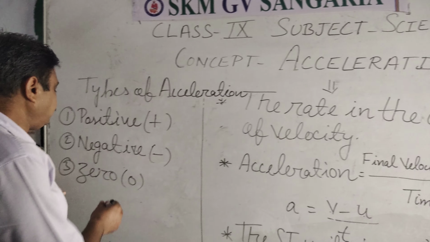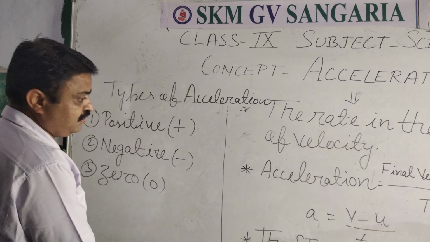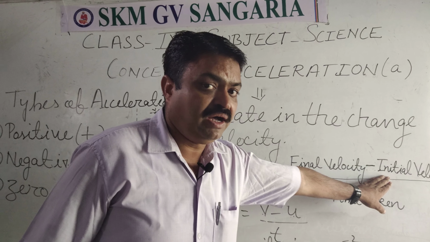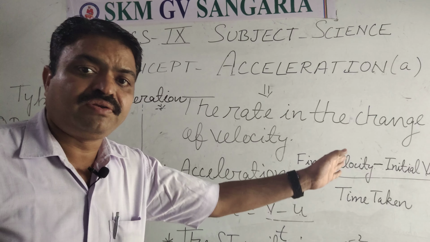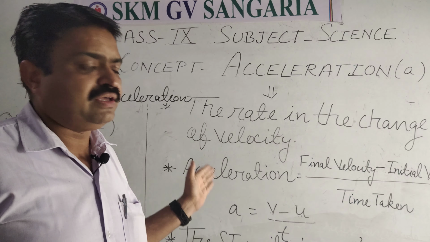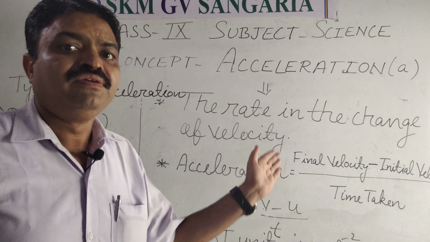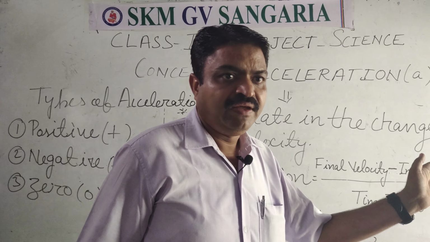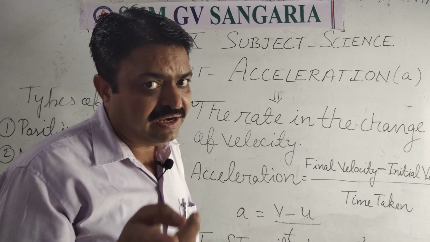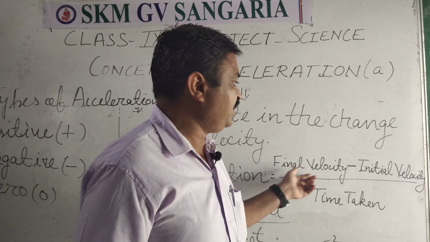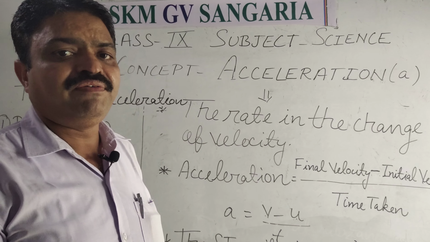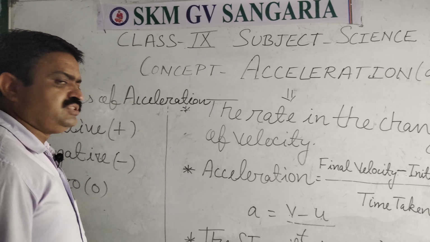So next is zero acceleration. In zero acceleration, the final and initial velocities are of equal magnitude. That is known as zero acceleration. Like an object starts its motion at 20 km per hour and it remains 20 when it is observed by the observer. Then both velocities, final and initial, will be equal. That's why the acceleration that we will get will be 0.